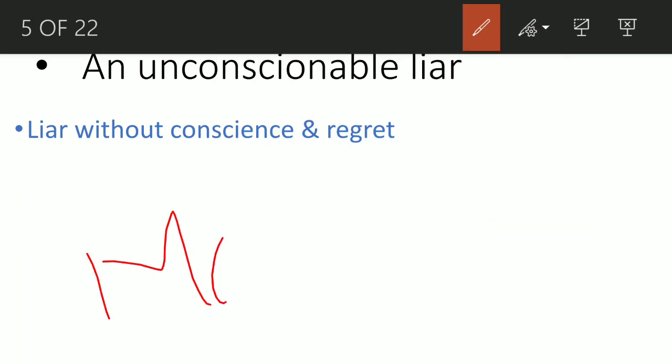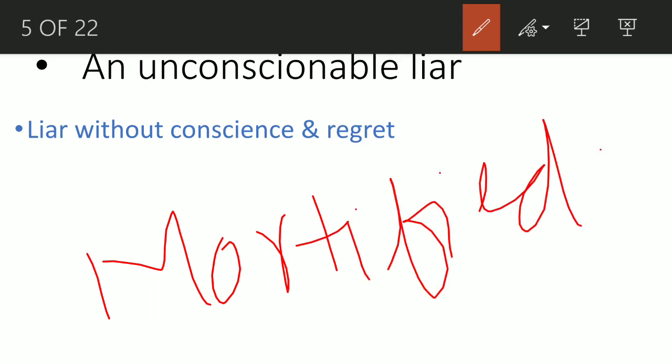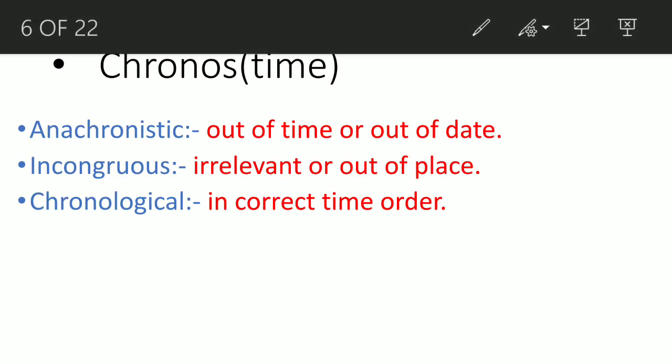This is a very important word, not pretty commonly used, but yeah, you can know that. Mortified. He's not mortified. He's not ashamed of his behavior of lying. He's not embarrassed about his lying. He doesn't have any principles. He doesn't have any conscience or regret. He just lies as long as it benefits him. Got it. Moving on to the next slide.